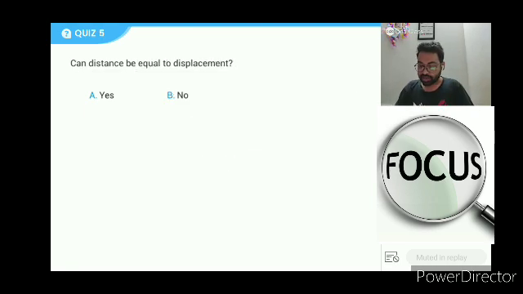Achha, chalo. Let's have second question. Can distance be equal to displacement? Now I think you can answer this easily. I just told you. I hope you get it correct in 3, 2, 1. Coin quiz. Go.